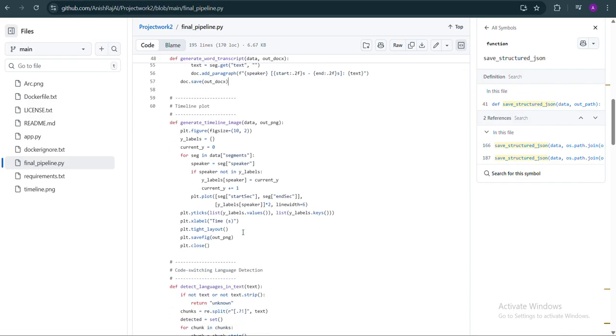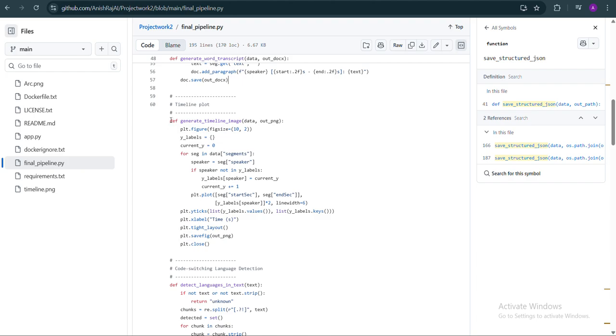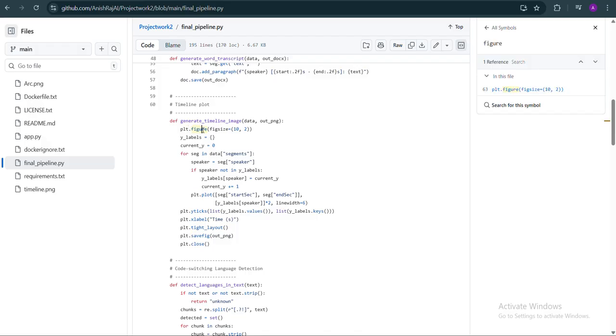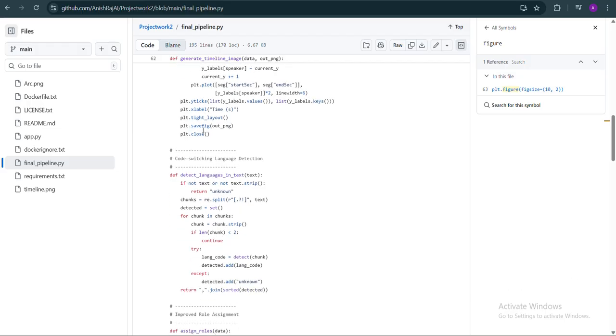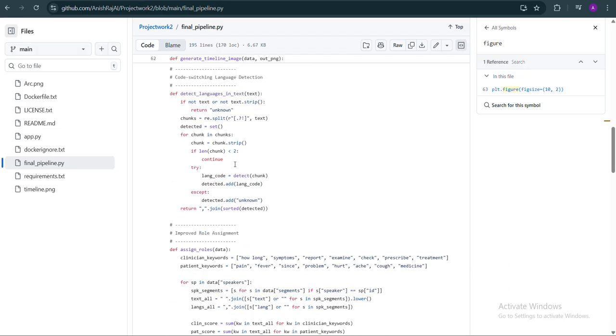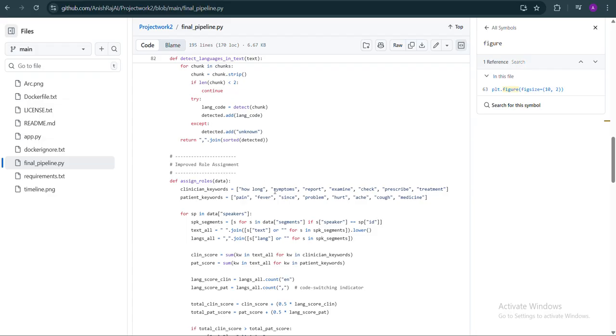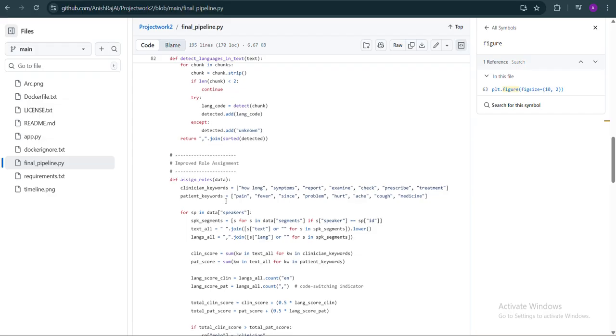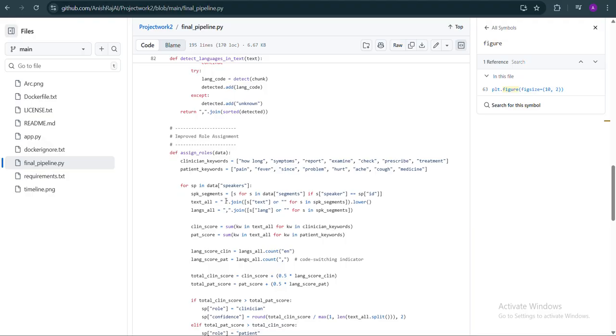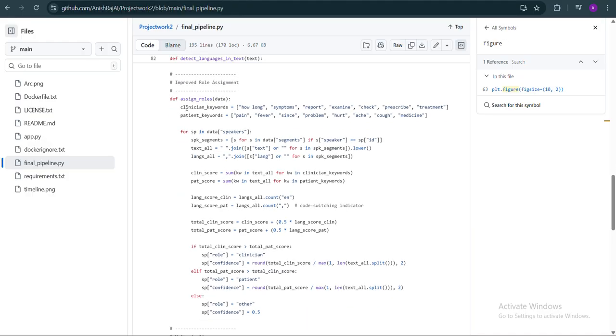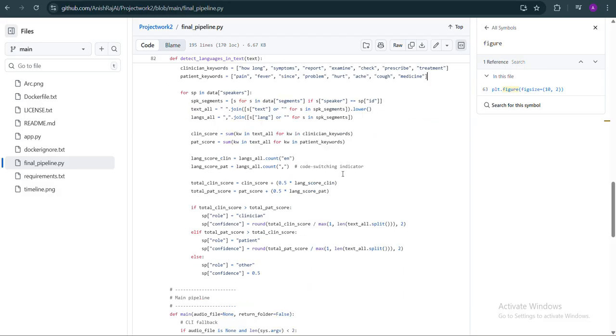And for the timeline, we are plotting using a generated image. We are using plt.figure from matplotlib here. And this part is for detecting the language, and this is for assigning roles like clinical keywords. We can even expand this dataset here. It's just a sample to know what basic words we will get for assigning the roles.